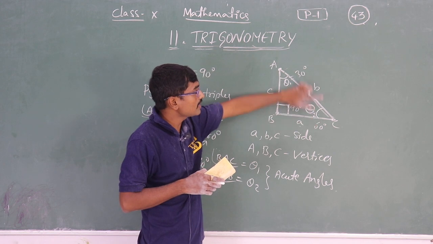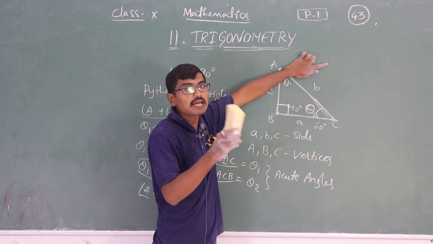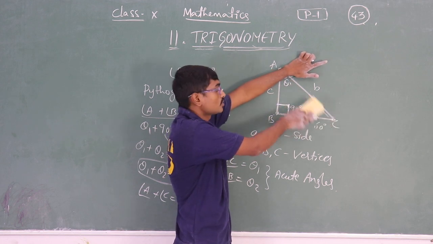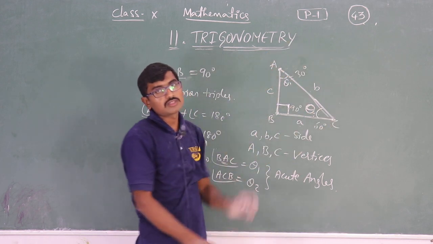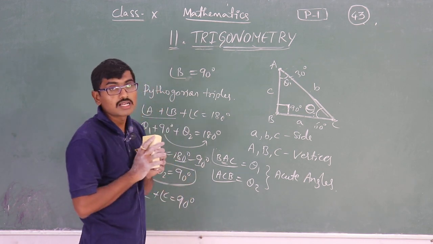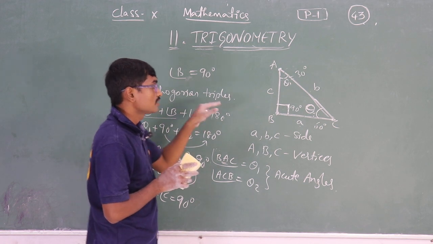If I take 60 here, what will this angle become? We know adding these both will give 90. So 90 minus 60 will be 30 degrees. Okay, so this thing you have to remember. So what have we seen in this session?